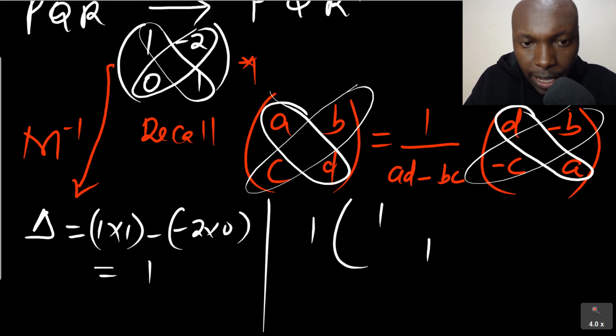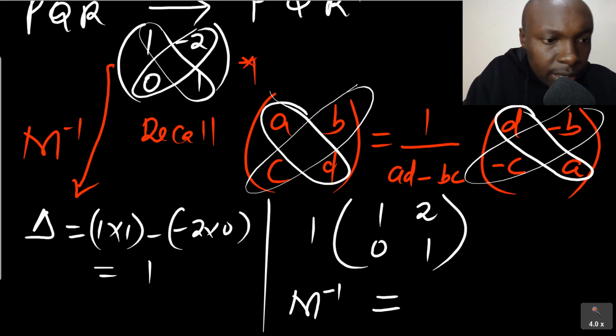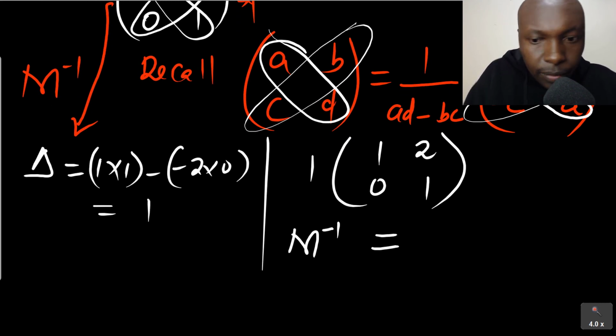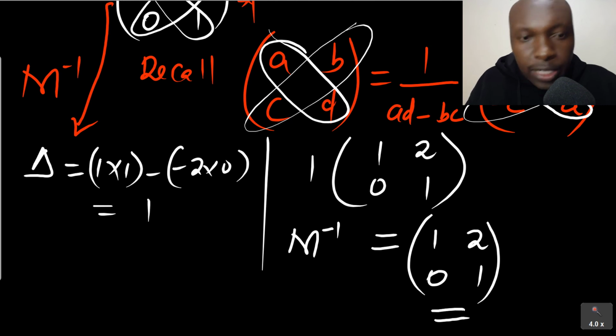On the other diagonal they change signs, so -2 becomes positive 2, and 0 remains the same. Therefore, the inverse of M is given by the matrix 1, 2, 0, 1. So that is how you are supposed to solve that question.